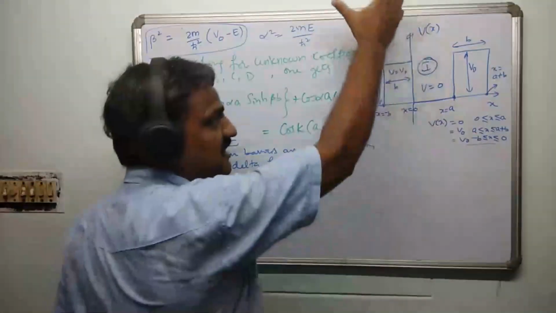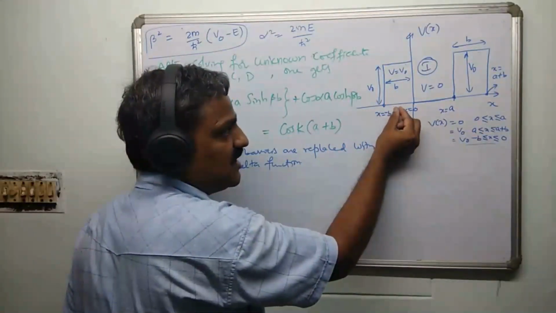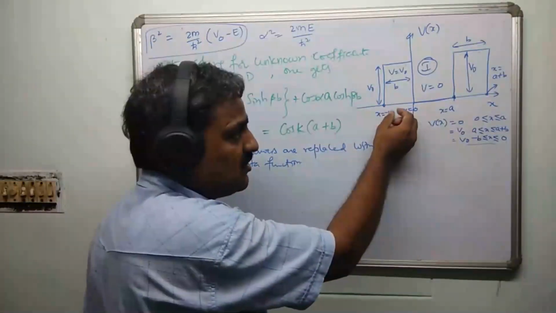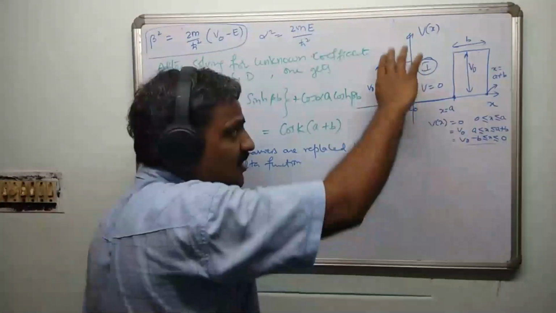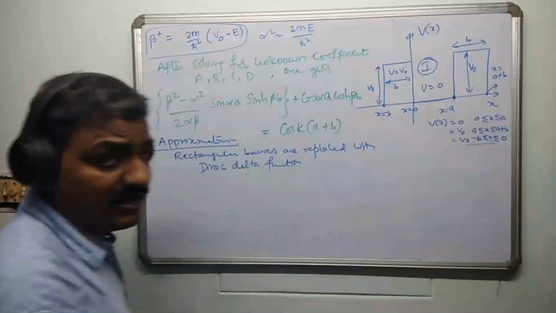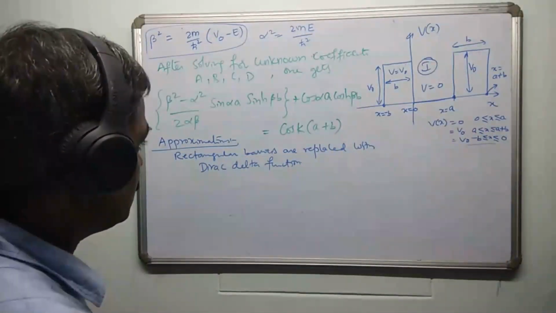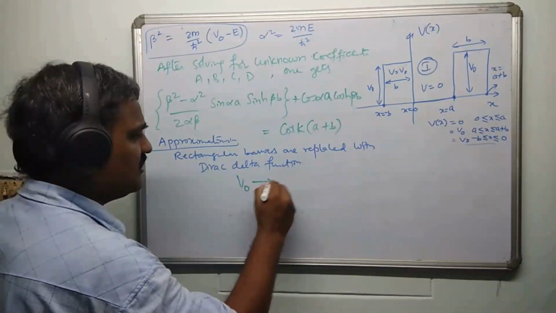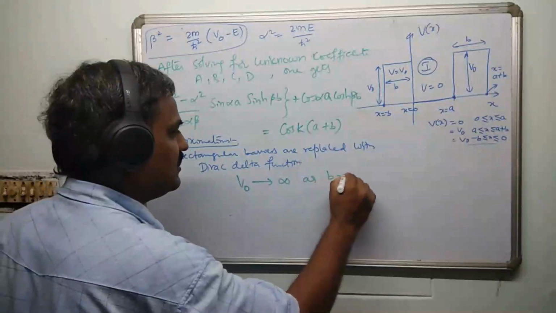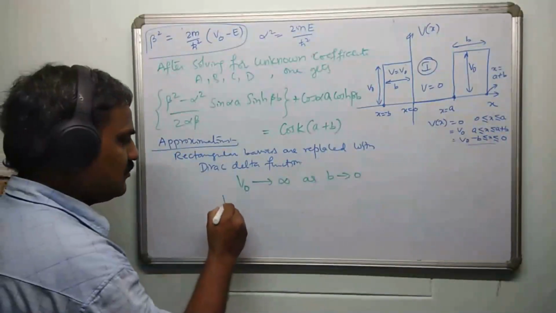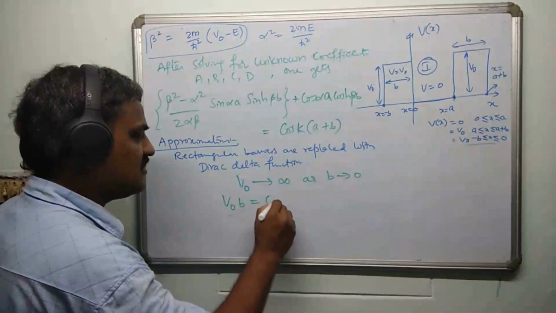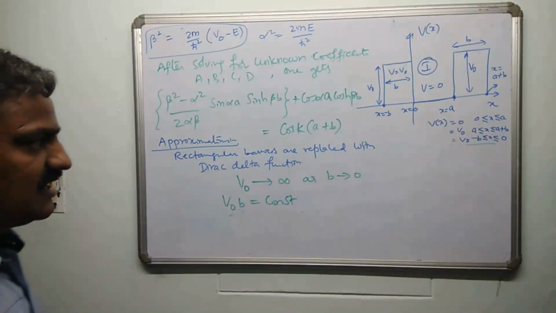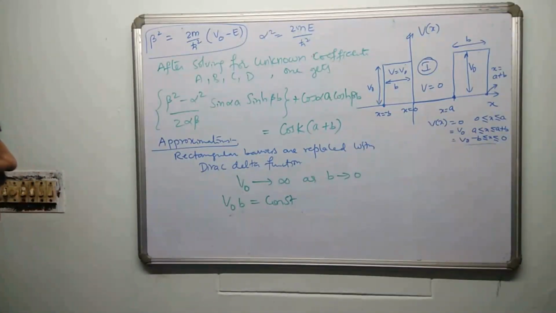So what they thought is, if they try to compress this barrier, the height goes to infinity and the width tends to 0, or if the width is not tending to 0, the height becomes finite. This is what we mean by Dirac delta function. So for these Dirac delta functions, V naught will tend to infinity as b tends to 0, and the product V naught times b is always a constant, right? It is not going to vary. So this is what we call Dirac delta function potentials, and with this assumption they have proceeded further.